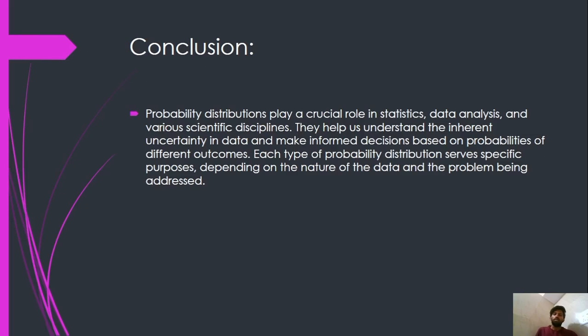Conclusion. Probability distributions play a crucial role in statistics, data analysis, and various scientific disciplines. They help us understand the inherent uncertainty in data and make informed decisions based on probabilities of different outcomes. Each type of probability distribution serves a specific purpose depending on the nature of the data and the problem being addressed. So this is what we learned about probability distributions and their four different types, with the examples and the conclusion.